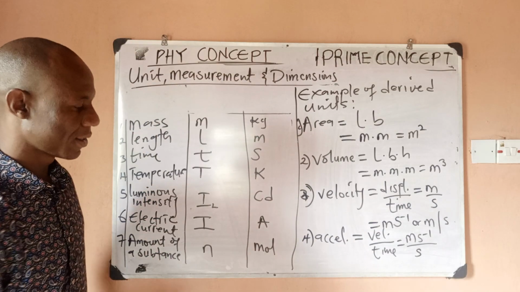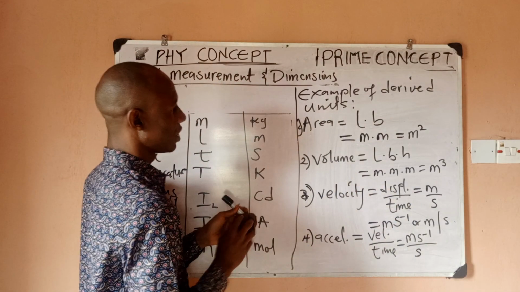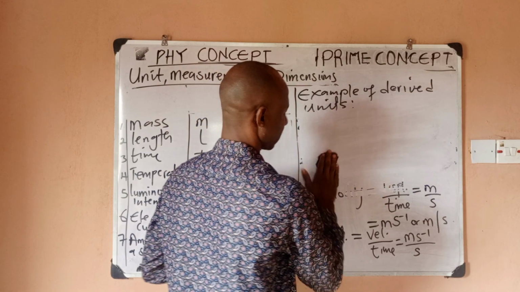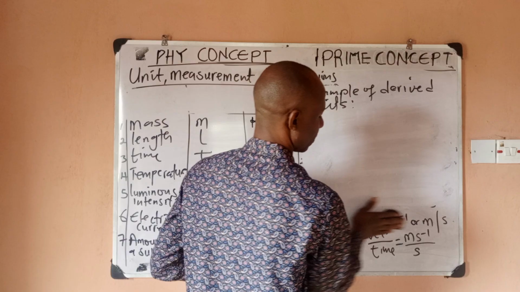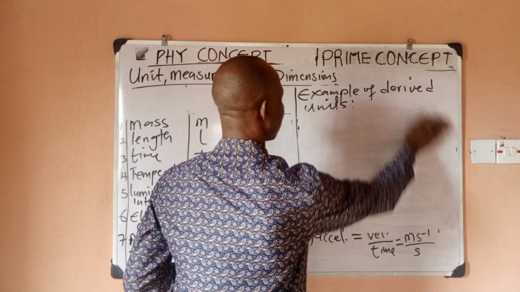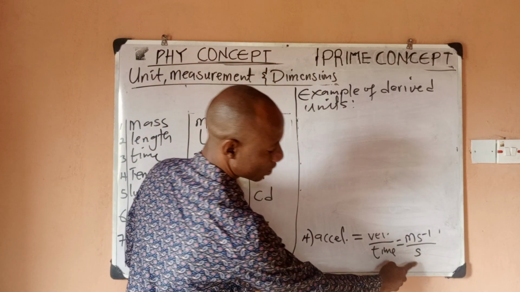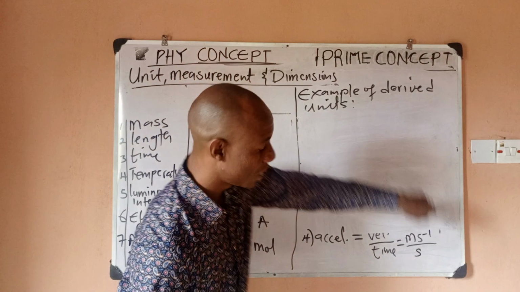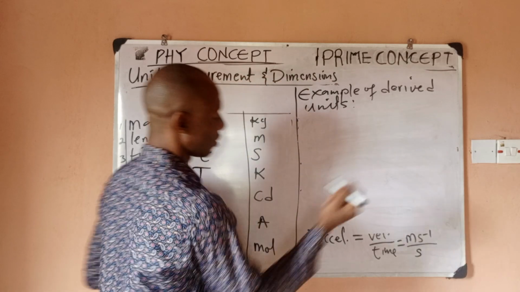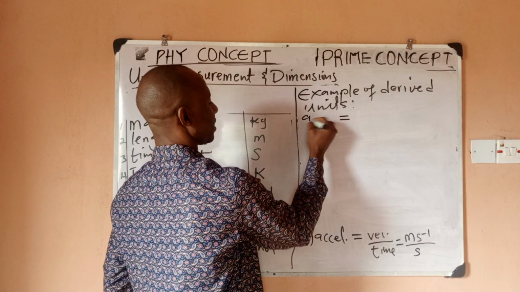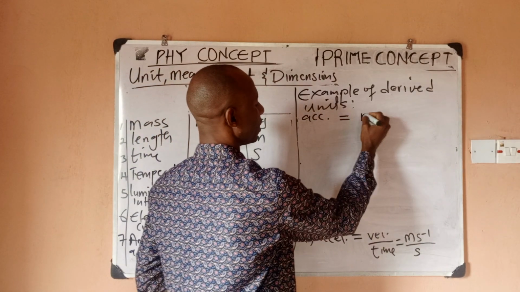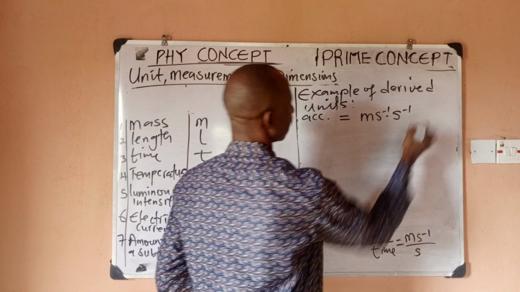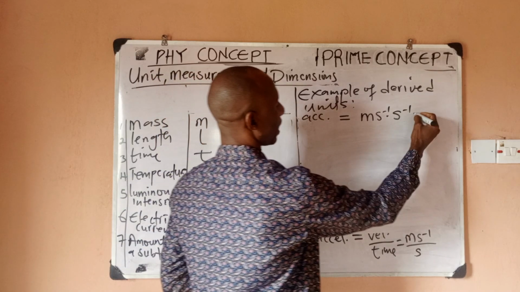So when you do this, let me rub what we have here. That will make space. So when you solve this, the second will come up. Remember, the power of s here is 1. When it comes up, it becomes -1, right? So my acceleration is going to be meter per second, which is already up, and when the second comes up, it becomes per second again, so that you can combine both of them.